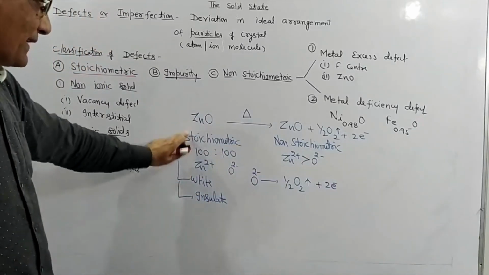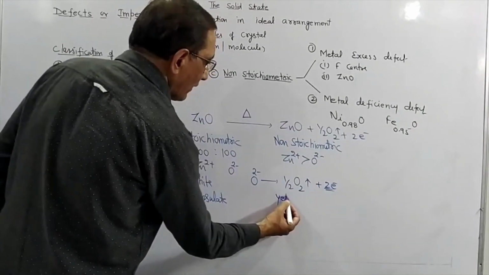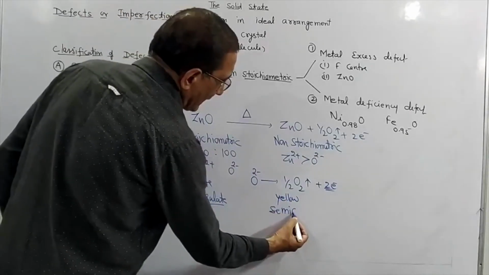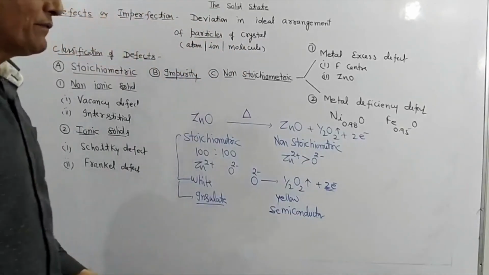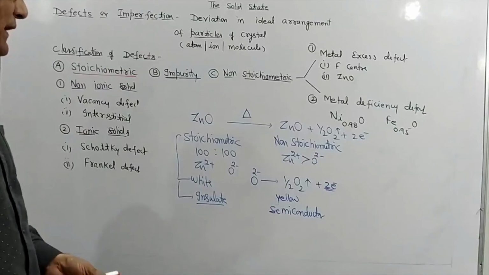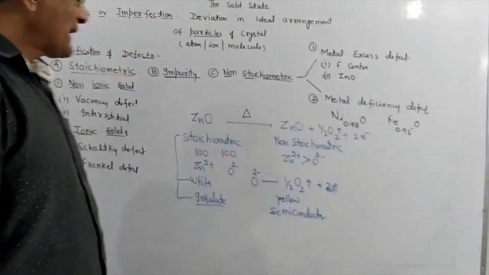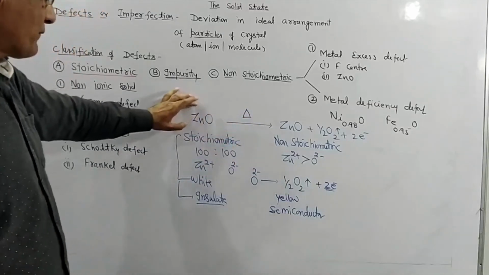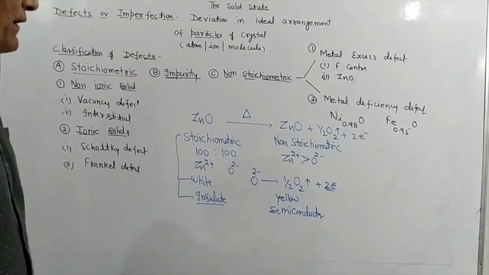Second thing, it was earlier white, but due to this defect and due to the presence of these electrons, now it will be yellow. And earlier it was an insulator, now it will behave like a semiconductor. So they may ask you in any form, like what you understand by metal excess defect, explain with zinc oxide, or they may say zinc oxide is stoichiometric, upon heating becomes non-stoichiometric, it's of white color, upon heating becomes yellow, or it's an insulator but upon heating becomes a semiconductor. So I hope this part is clear to all of you.